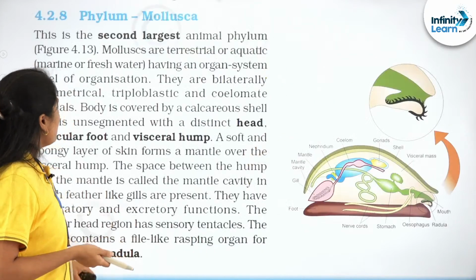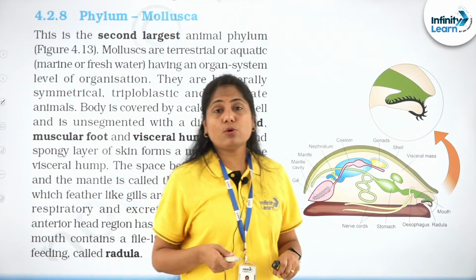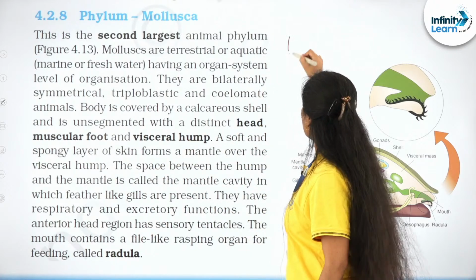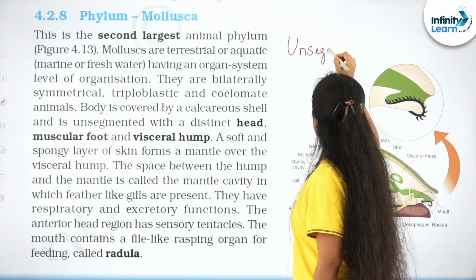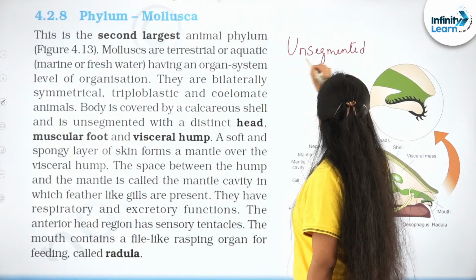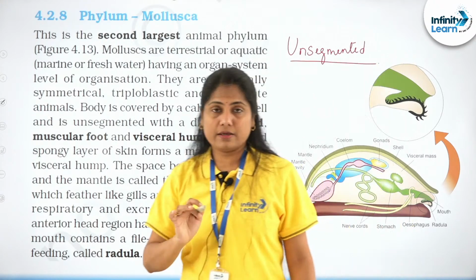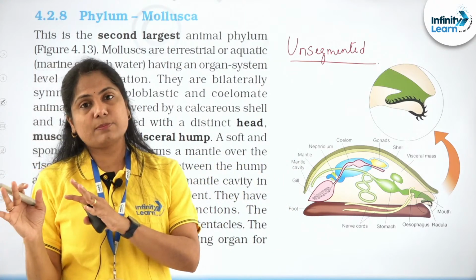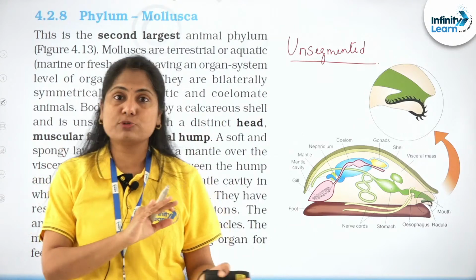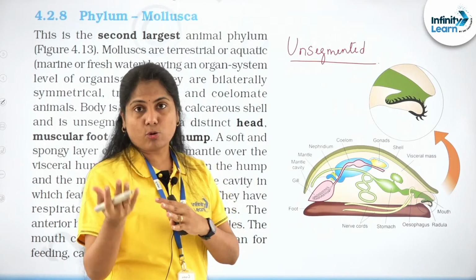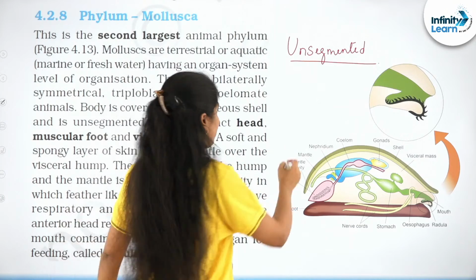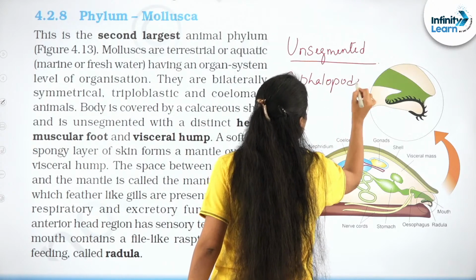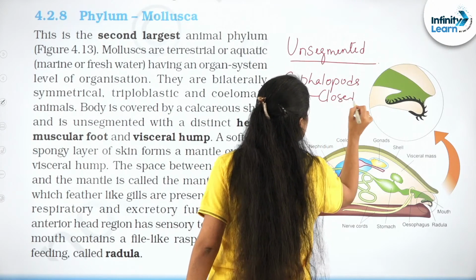And then we have Mollusca. We already know these are the unsegmented ones. So that is one thing that you need to remember. After we start with Annelida, they are segmented. Annelida and Arthropoda are segmented. Remember this point, right? Cephalopods exhibit a closed circulatory system, whereas other groups are open. So cephalopods of this particular group are the only ones which exhibit a closed circulatory system.